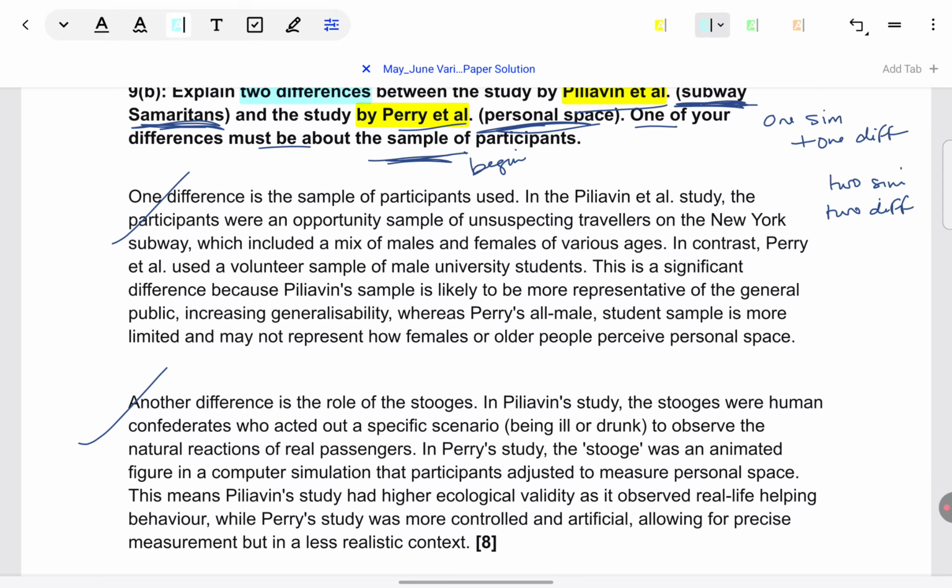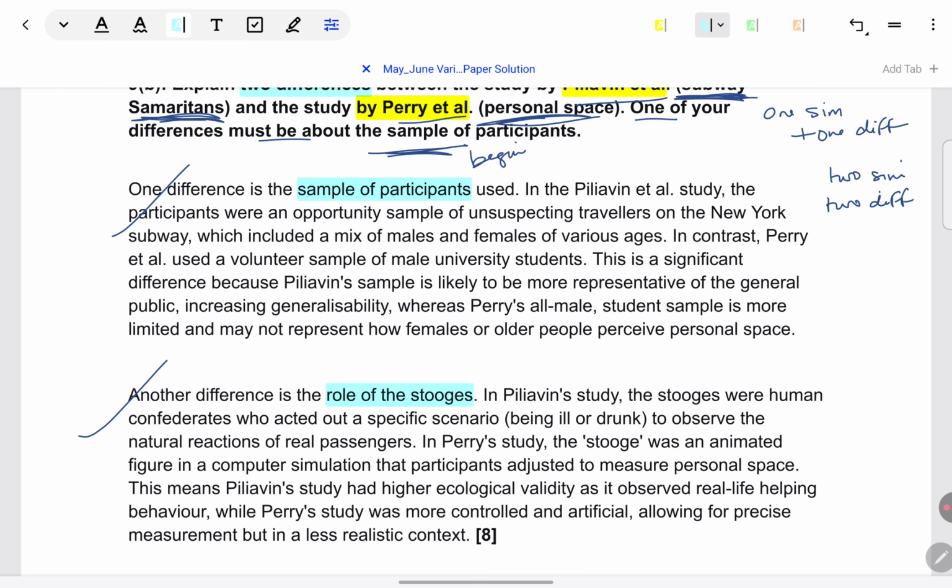Besides, look at the way of beginning each paragraph. One difference is the sample of participants used, another is the role of the stooges. Again, just see, in the beginning itself, the student makes it very clear that this is what my first paragraph is going to talk about, sample. This is what my second paragraph is going to talk about, stooges. Think, if you were the examiner, how easy and convenient it would be for you to read the answer, and you would definitely not miss out that the student has met the requirements of the question. So always write from a perspective of whether this will be easy for the examiner to follow.